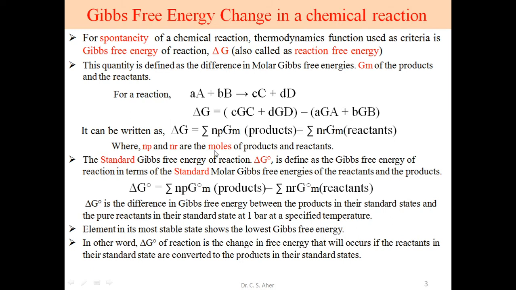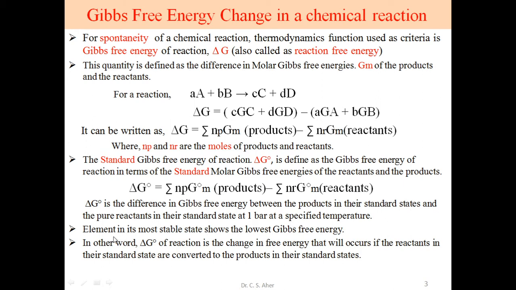So instead of molar condition, we use the standard conditions for each product as well as the reactant, and thus the standard molar Gibbs free energy is the difference in Gibbs free energy between the products in their standard state and the pure reactants in their standard state at 1 bar. This 1 bar is the pressure at a specified temperature. So this is a standard condition. This meaning of degree or this small 0 is the standard condition.